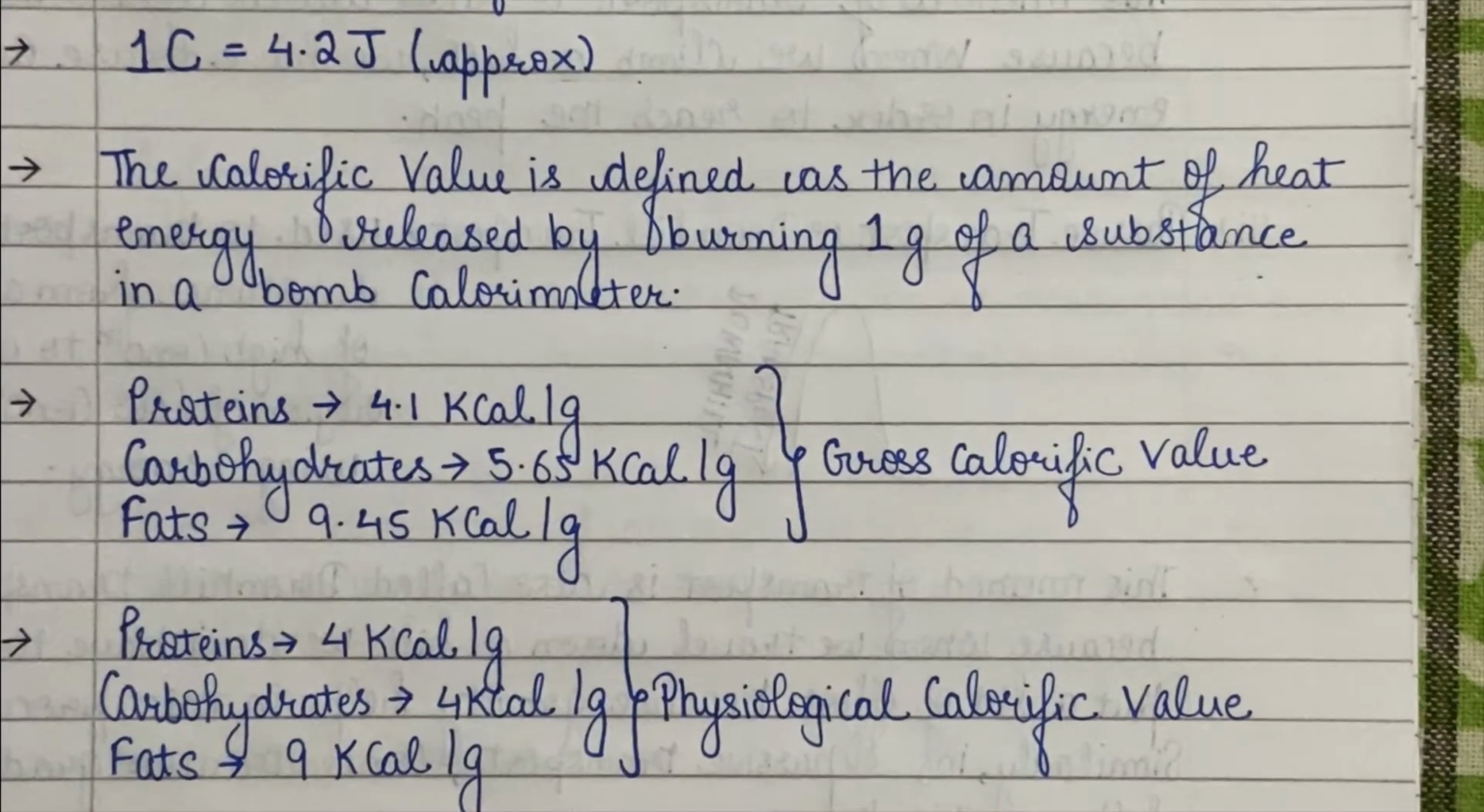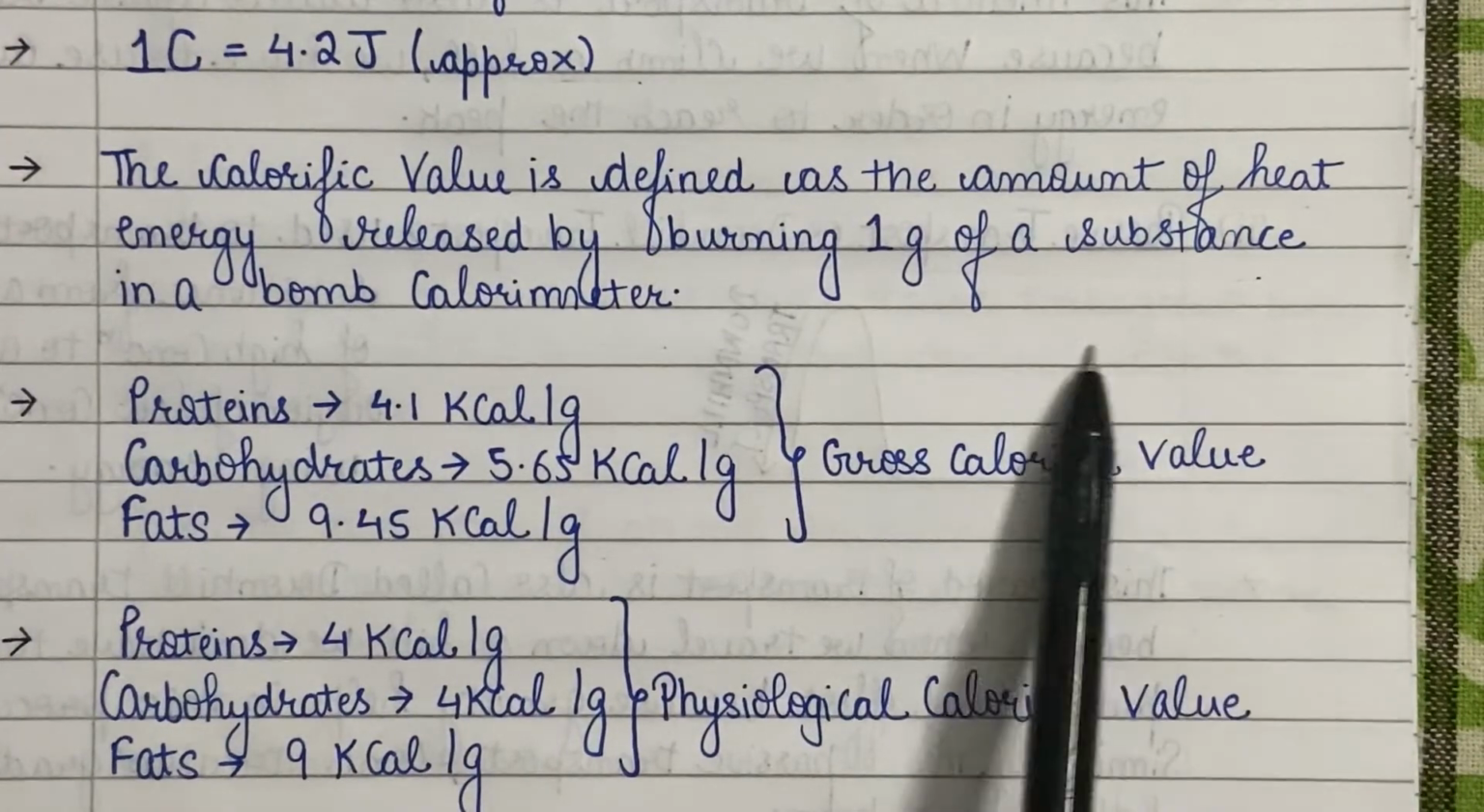Now, what do these values mean? Look at the calorific value of protein. It is equal to 4.1 kilocalorie per gram. This indicates that 4.1 kilocalorie, which is equal to 4100 calorie, is released when 1 gram of protein is burned in a bomb calorimeter. The concept is the same for both carbohydrates and fat also.